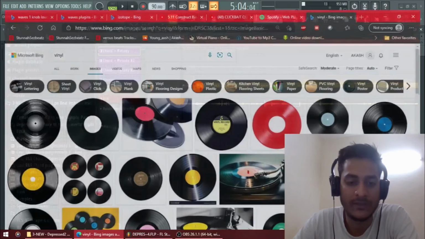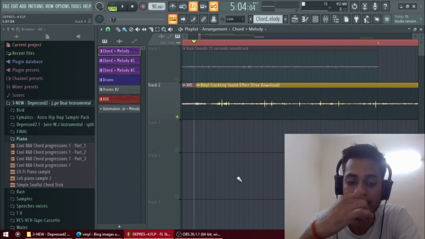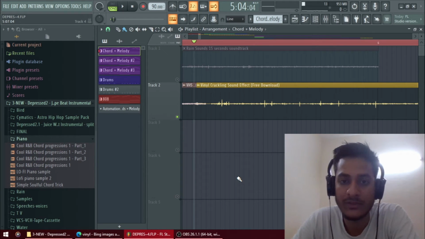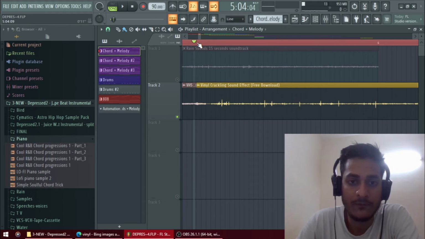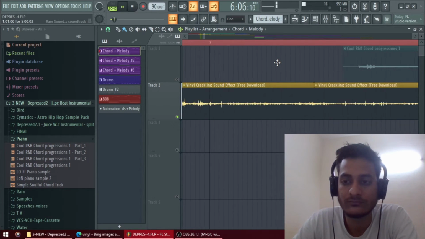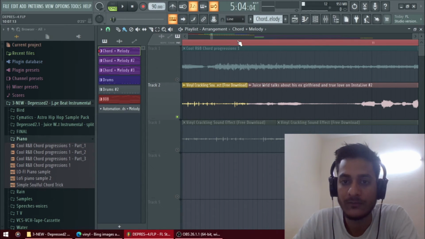I just showed you the vinyl. This is how it actually looks like. Here it creates a distortion. It's saturation. If you don't know, saturation is a little bit of distortion which makes it comfortable, in the form of fat, a little bit of distortion in the fat type. So that's the basic. And for the voice clip, I added a voice clip of Juice WRLD.